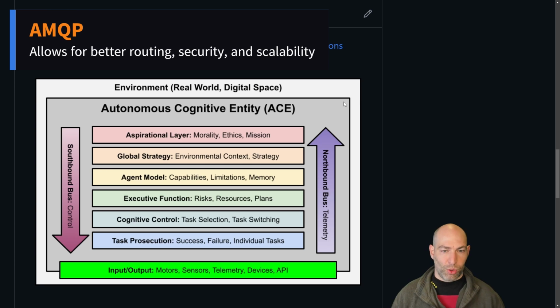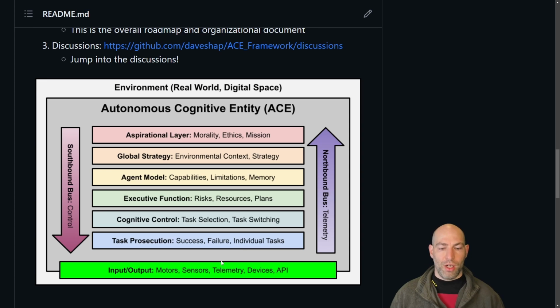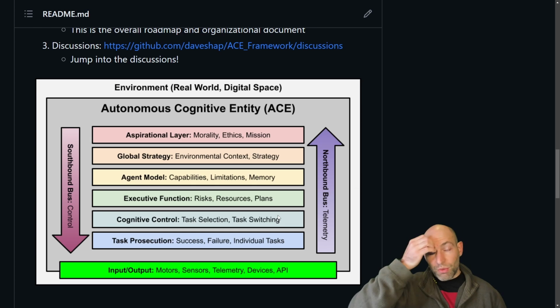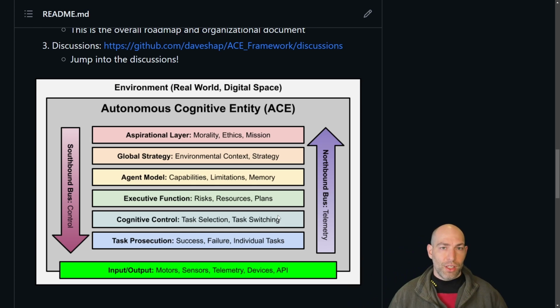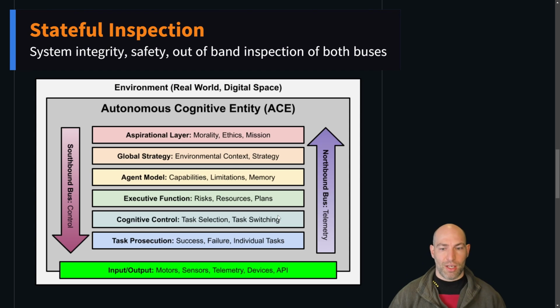And you can also be a little bit more explicit about what messages are going where. That's going to be particularly important in the future when you have security concerns, because you wouldn't necessarily want to have your input-output layer talking directly to your aspirational layer without some kind of sequence or control, which is why I have this represented as 2 buses, because from a security perspective, you definitely want to keep the northbound bus and southbound bus separate.